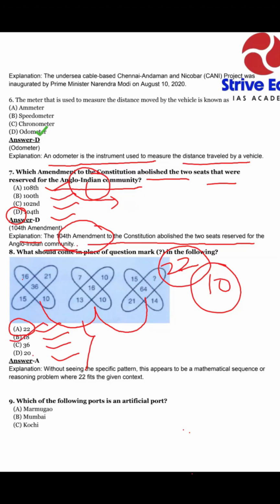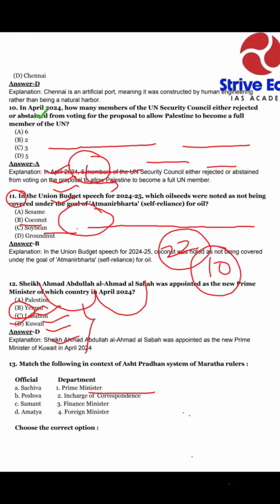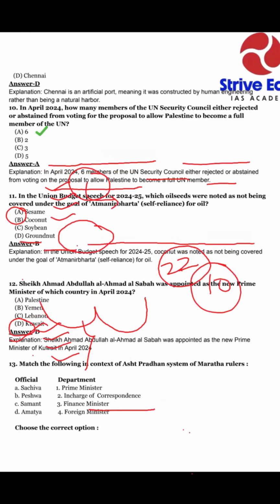Next question: which of the following ports is an artificial port? This is a current affairs related question. We can see developments in current affairs day by day. Option A Marmagaon, option B Mumbai, option C Kochi, and option D Chennai. Dear students, our answer is option D, where Chennai is an artificial port, meaning it was constructed by human engineering rather than being a natural harbor.